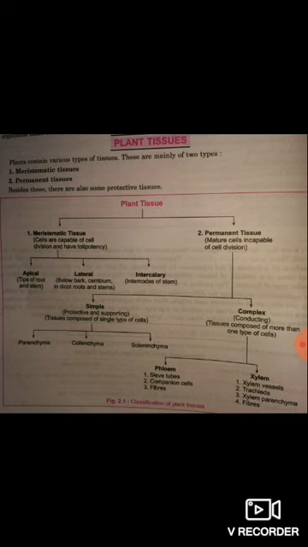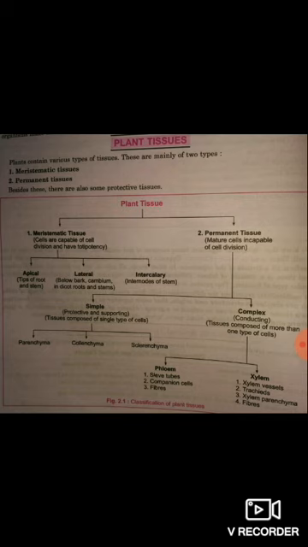Plants contain various types of tissue. These are mainly two types. First is meristematic tissue and second is permanent tissue. Meristematic tissue cells are capable of cell division. That means meristematic tissue is responsible for cell division and totipotency.